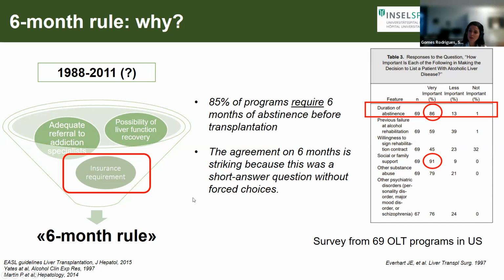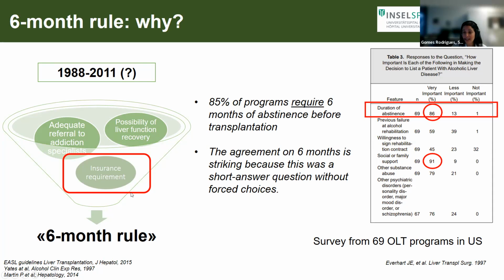Let's say the thought process behind the 6-month rule makes some sense. First of all, those of us who follow patients with liver disease know that sometimes after even 3 months, with proper nutrition and alcohol abstinence, patients can really recompensate. Their ascites can resolve, the jaundice can resolve, and encephalopathy can resolve. So giving patients time to see if they improve was one part of the thought process behind it. The other one is it would give time to refer patients to addiction specialists.